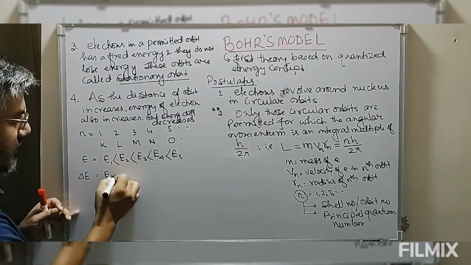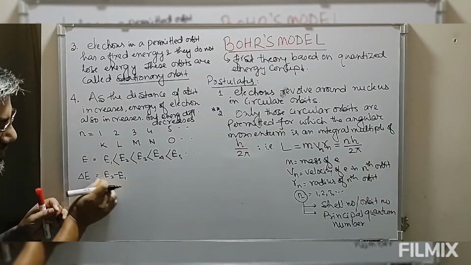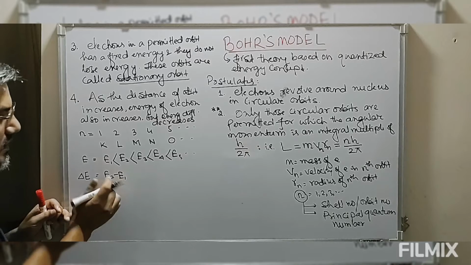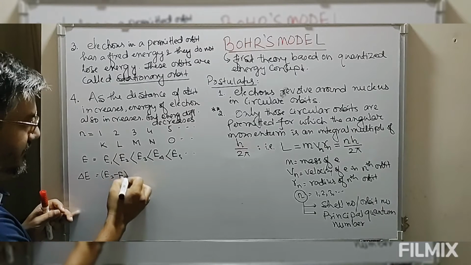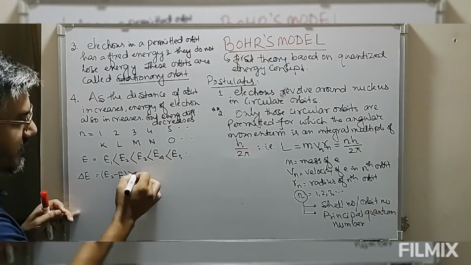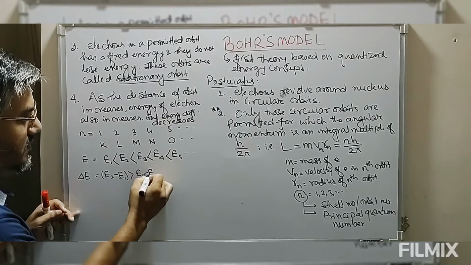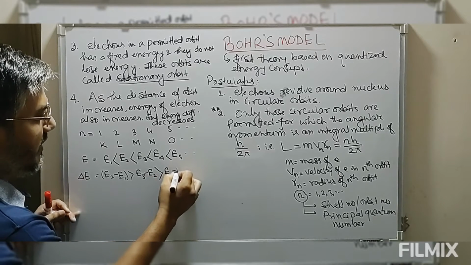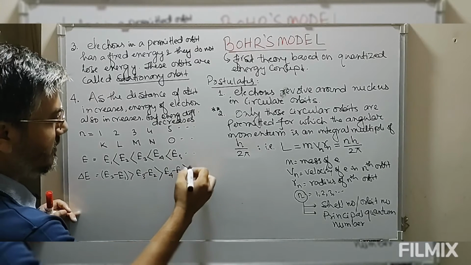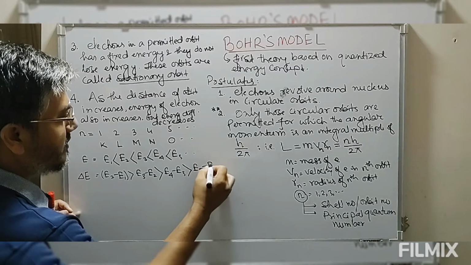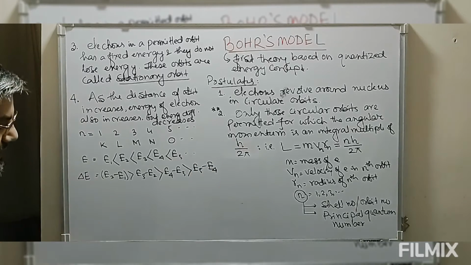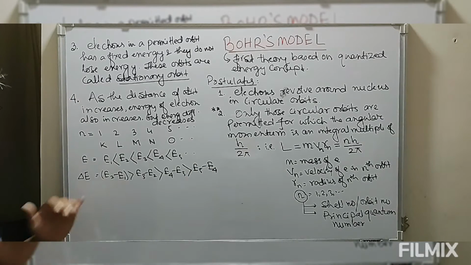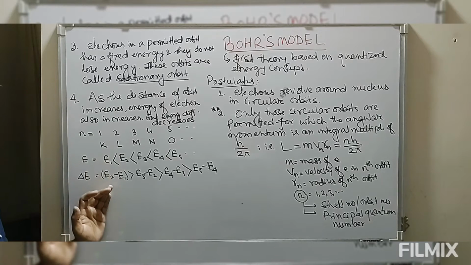Look at this: E2 minus E1, the energy difference between the second orbit and the first orbit, is greater than E3 minus E2, which is greater than E4 minus E3, which is greater than E5 minus E4. So though energy increases, the energy difference decreases.